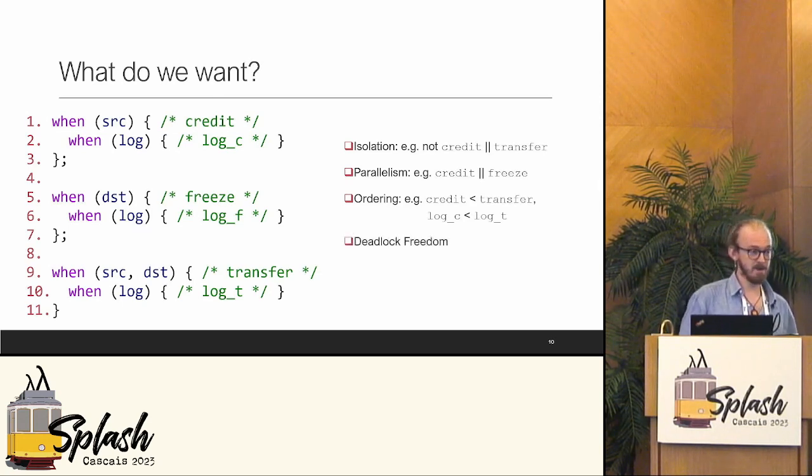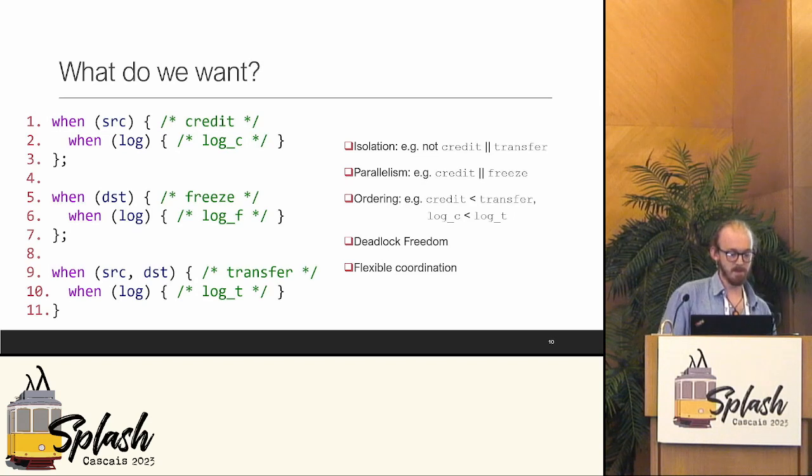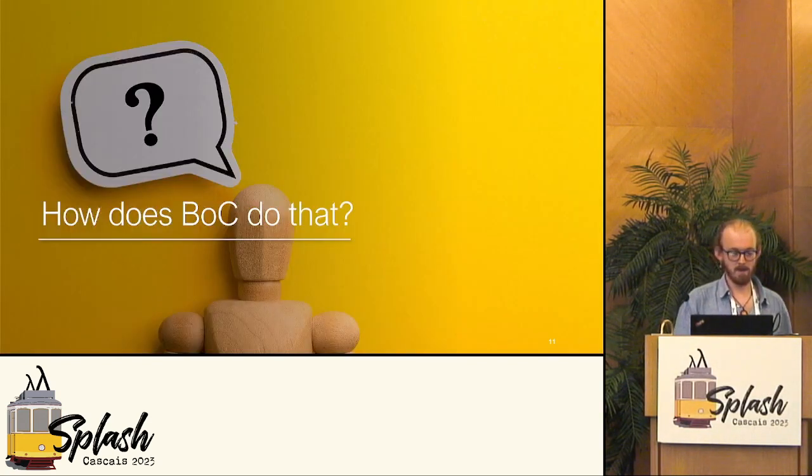We want deadlock freedom, and I'm going to add one more property here. We want flexible coordination. We want to fix the multi-actor update problem, and this is the bit on line 9. So how do we get that with BOC? To answer that, I'm going to walk through an abstract execution of a BOC program and show that we get all that.